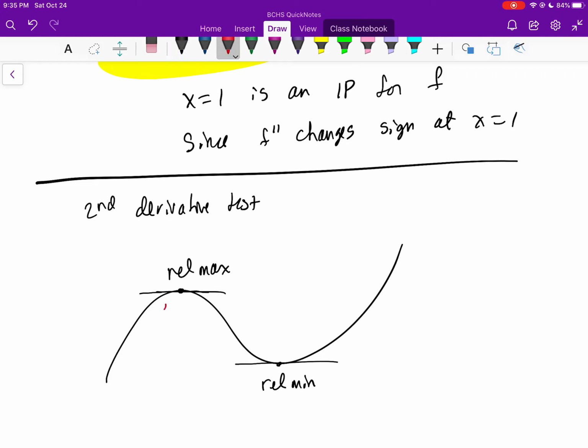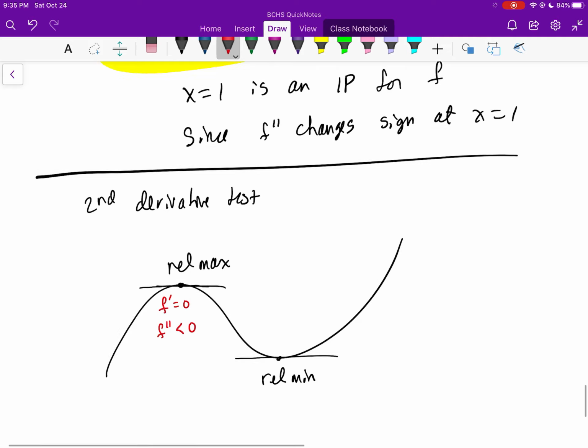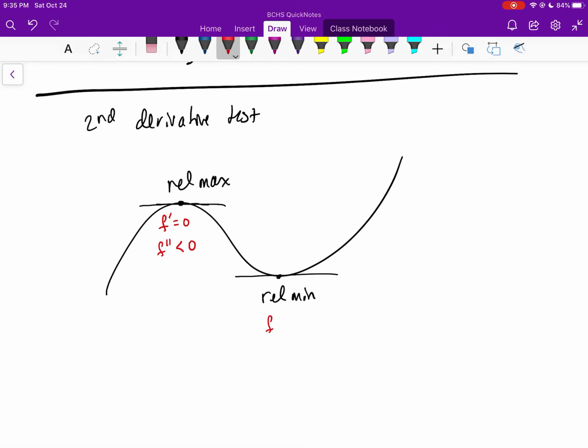And so this relative maximum happens because f prime is equal to 0 and because f double prime is less than 0. This relative min happens because f prime equals 0 and f double prime is greater than 0. But that's your second derivative test.